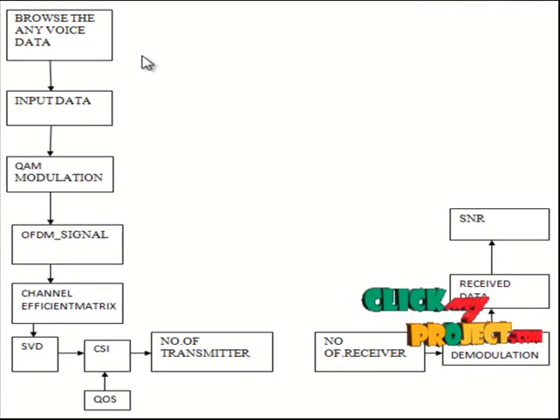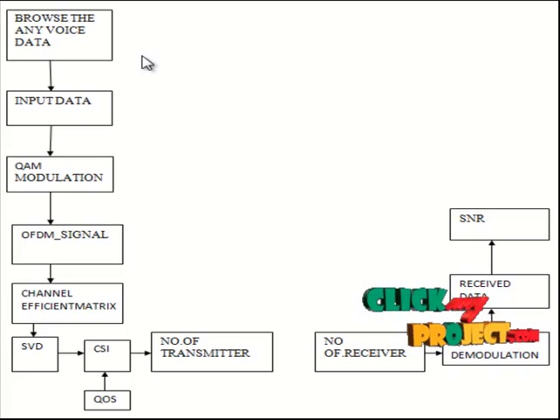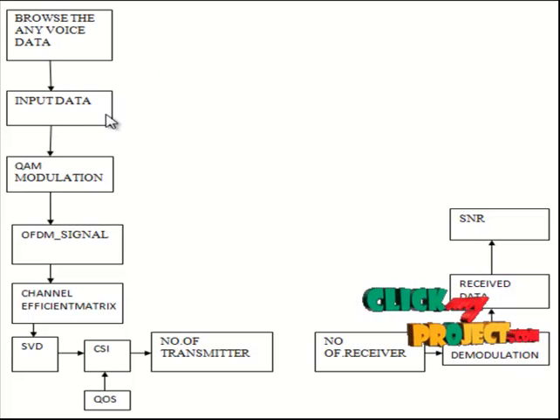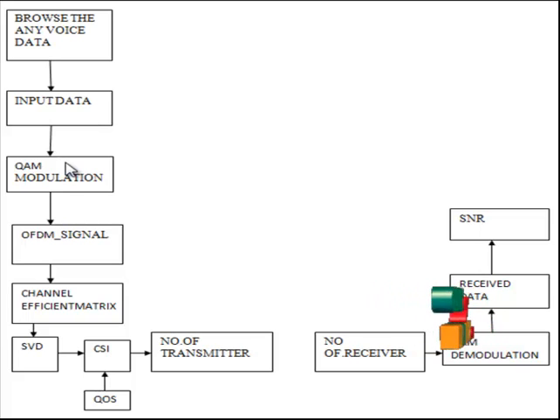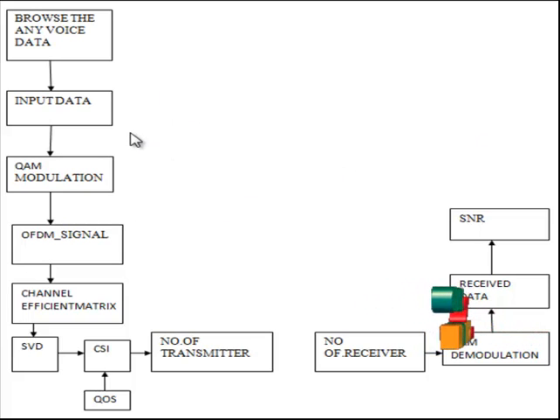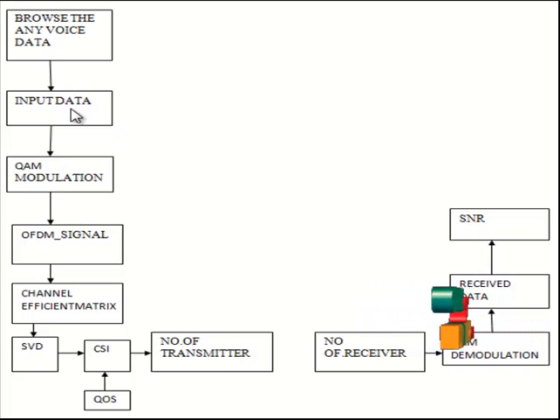Next, we will see the flow diagram for the product. First, we get the voice input from the user. The voice data is converted into input data, then the input data is converted into a binary pattern, then applied to the pre-processing method. In pre-processing, the voice signal information is converted into input data values. The data values are converted into a binary pattern and given to the process.